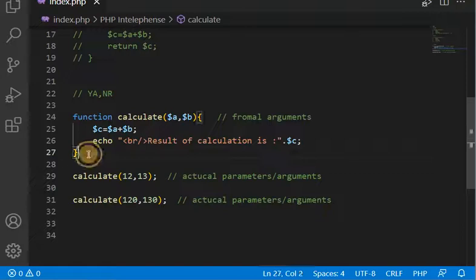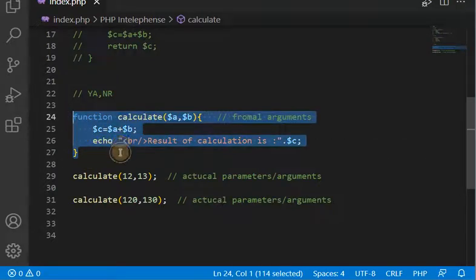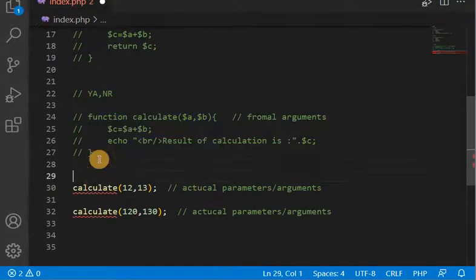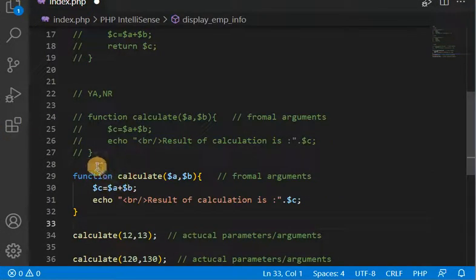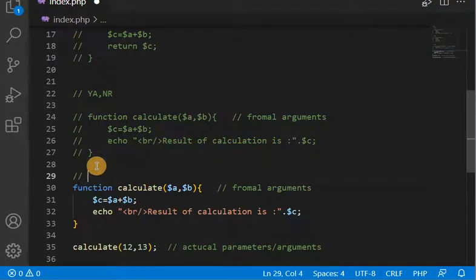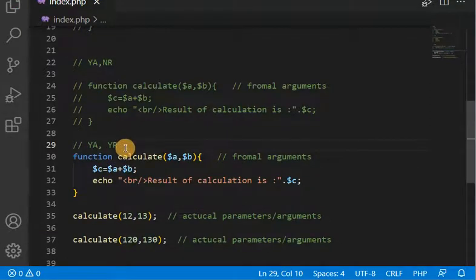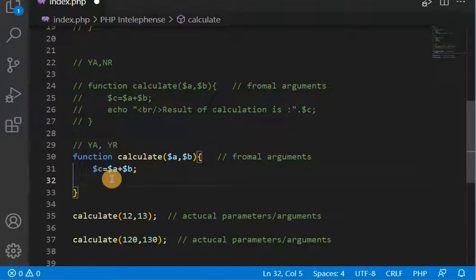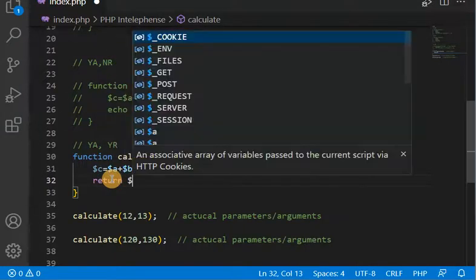So let me comment this one out, and let me write the new function. In this new function, you can see this is with argument and with return. Here we are about to pass the argument and we can expect the response as well. So it is called a function with argument and with return. What will be the format, you can say? Here we are going to return the value of C.